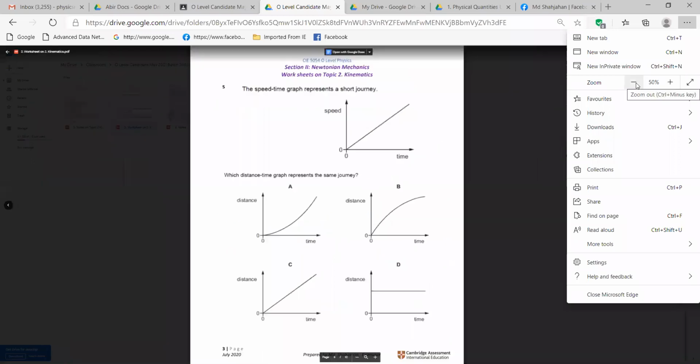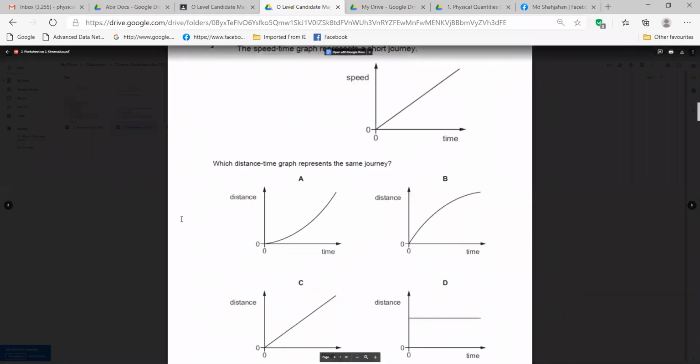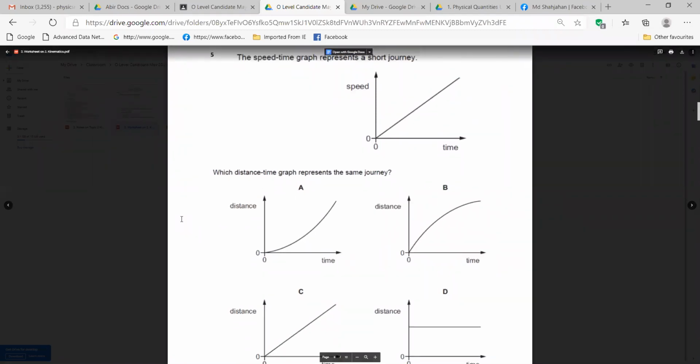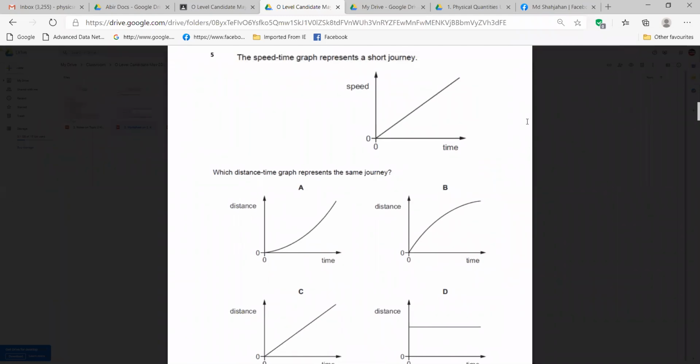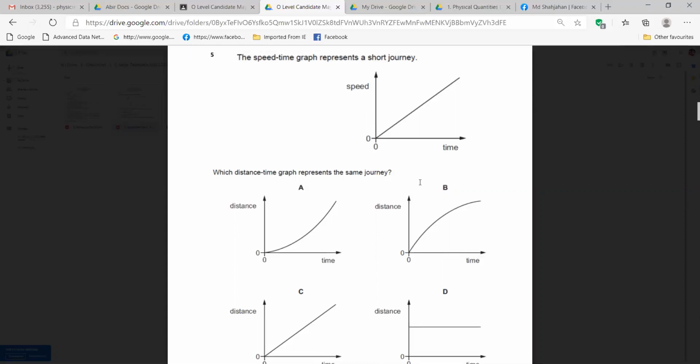The speed time graph represents a short journey. Which distance time graph represents the same journey?